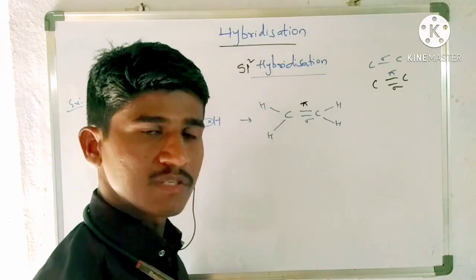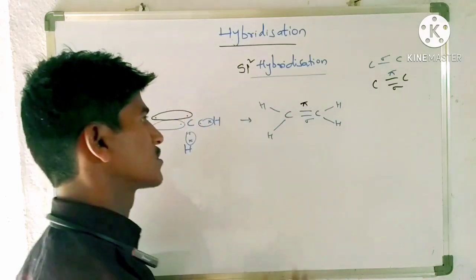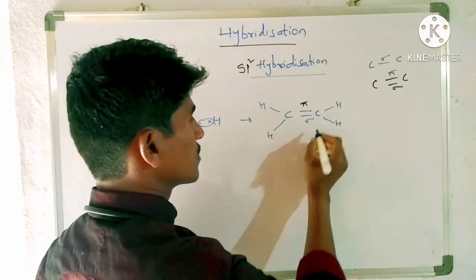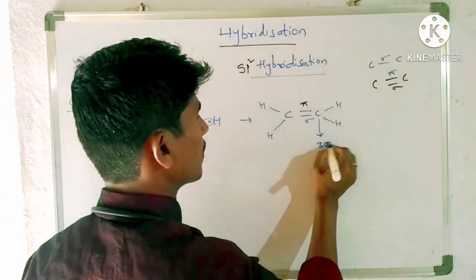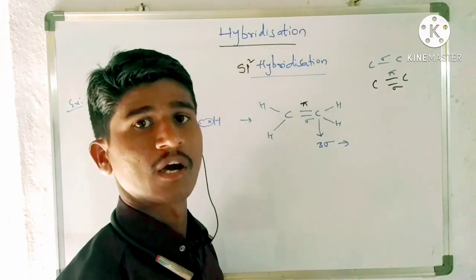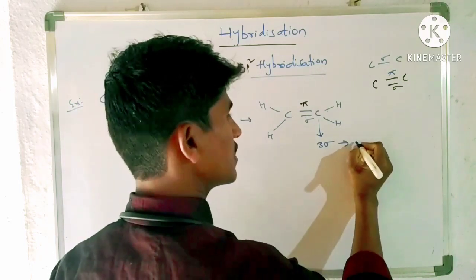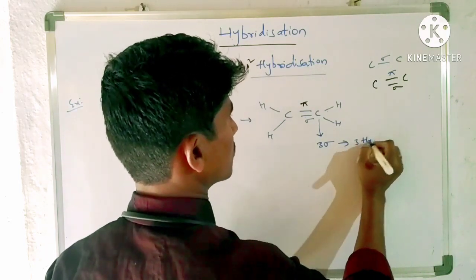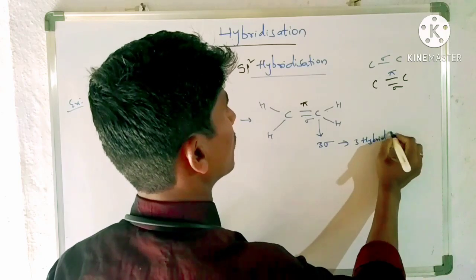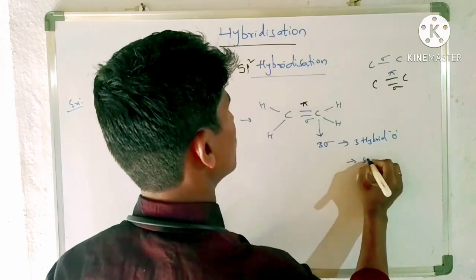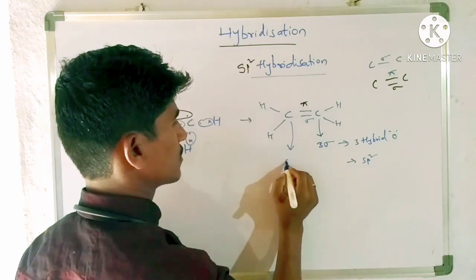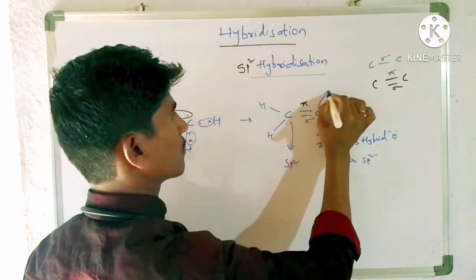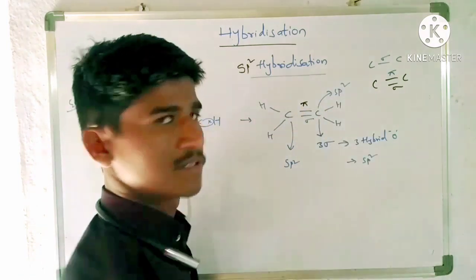So between the two carbons, one sigma bond and one pi bond are there. So this carbon forms how many sigma bonds? 1, 2, 3. Three sigma bonds means it requires three hybrid orbitals, which means sp2 hybridization. So this carbon is sp2 and this carbon is also an sp2 hybridized carbon.